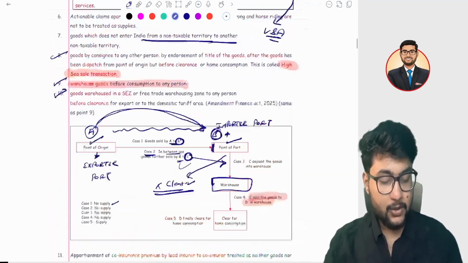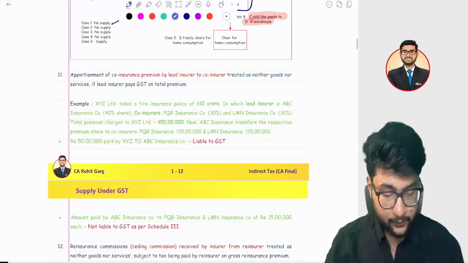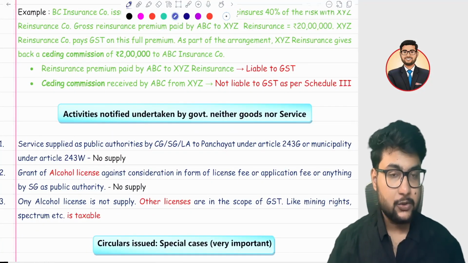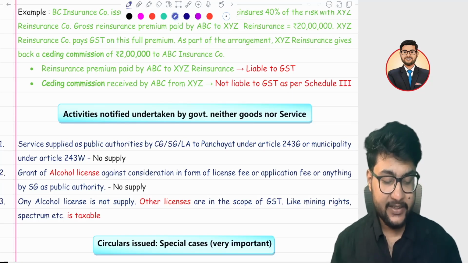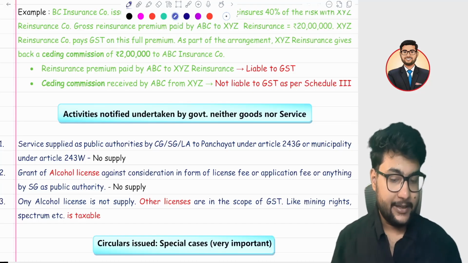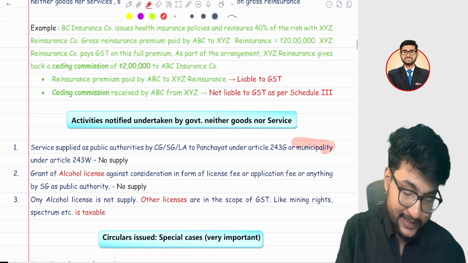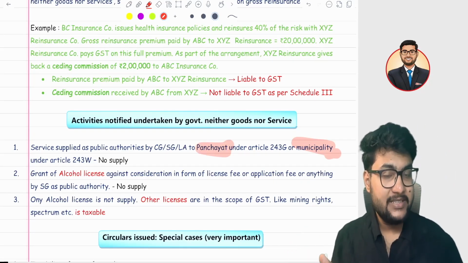Okay, so now Schedule 3 is over. Let's switch to the other topic called activities notified by the government. Apart from Schedule 3, there are activities which are notified by our central government and state government, and which are not a supply. Okay, the first point, have you seen a municipality or panchayat in small villages or towns?